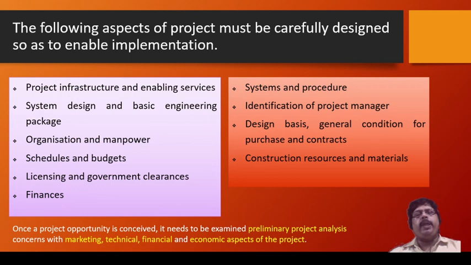And once all these project opportunities are conceived, we need to examine them and do a preliminary analysis of the project concerned with marketing. Marketing is also a very important factor, along with the technical, financial, and economic aspects of the project. So this was regarding the pre-investment phase. Thank you for watching this.